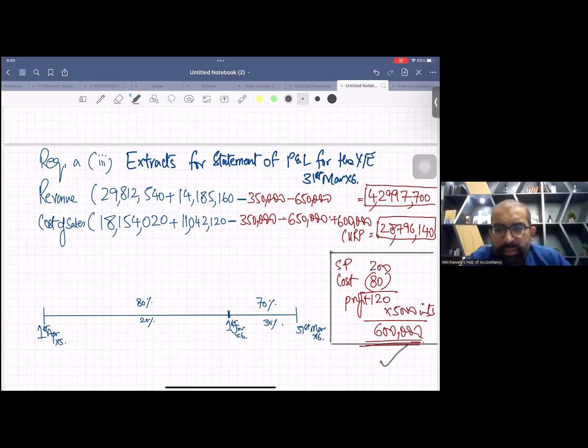There is a question somebody is asking: why did you calculate complete URP 600,000? Because originally the work already done by the examiner is this profit. They have already booked this profit. That's why I need to remove this profit. We haven't corrected the individual statement right now. Go and check, they have used this selling price and this cost.